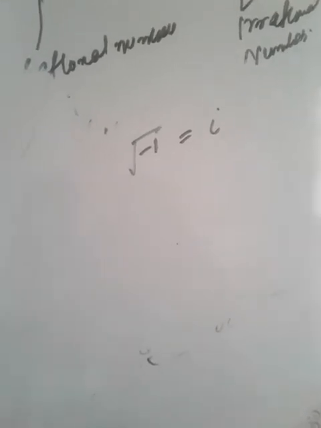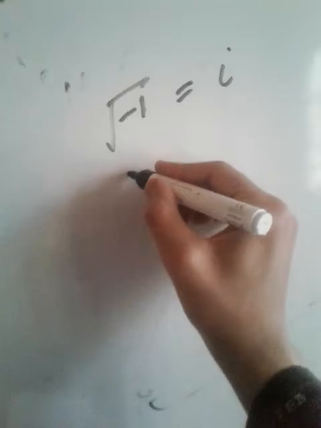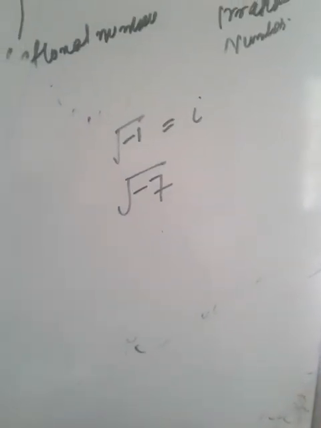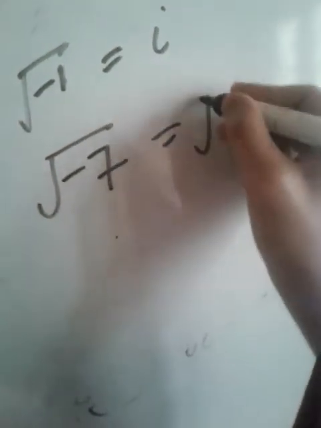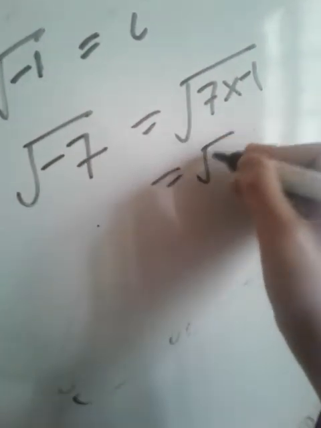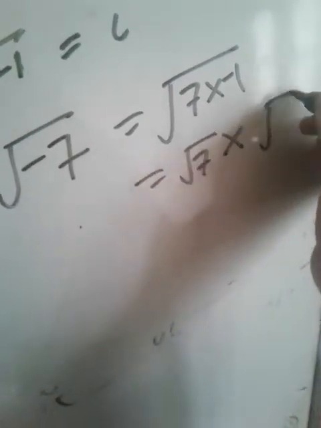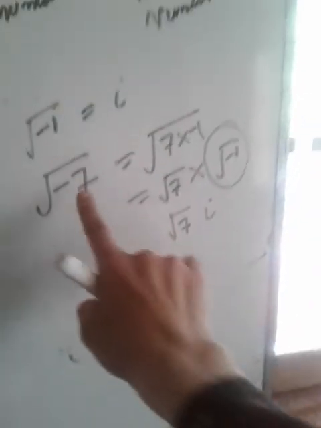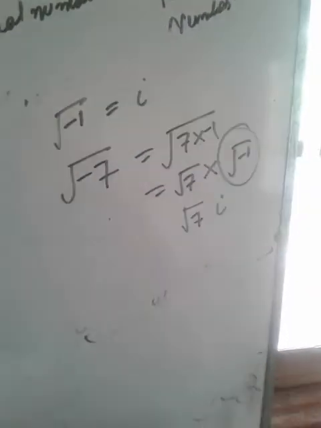For example, if you are required to find the value of root minus 7, how can you write it? Very simple. Write it as 7 into minus 1, or separate them: root minus 1, and root 7 as it is. Root minus 1 equals i, so root minus 7 equals root 7 i.